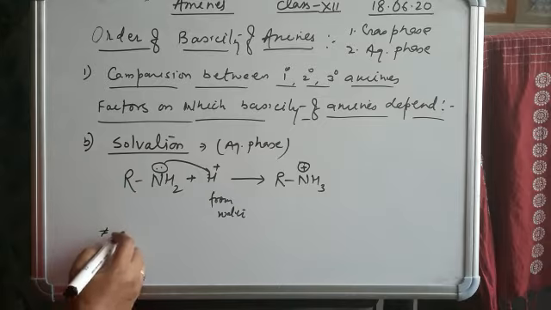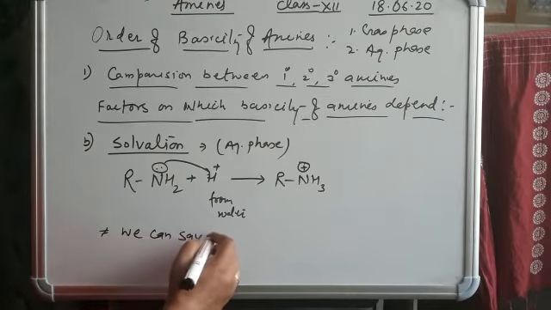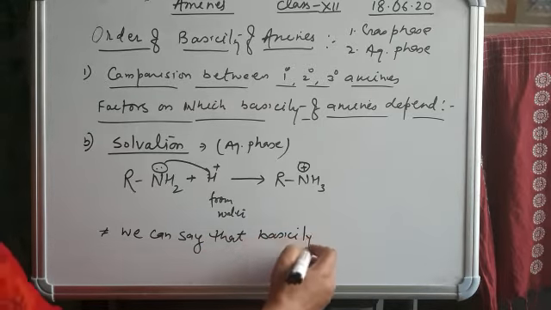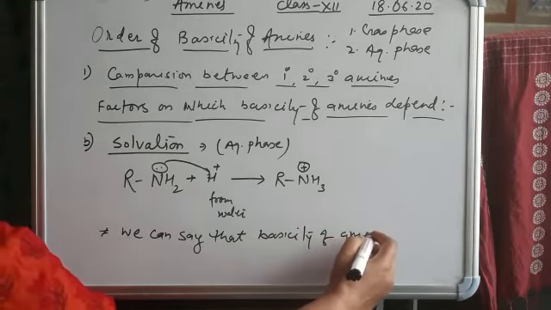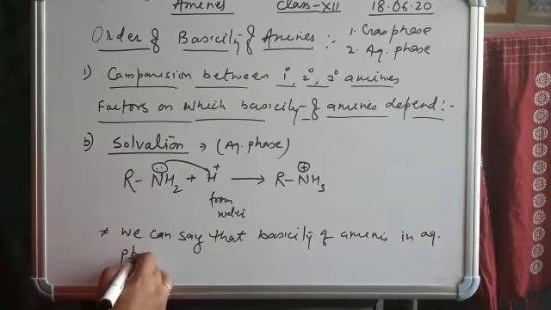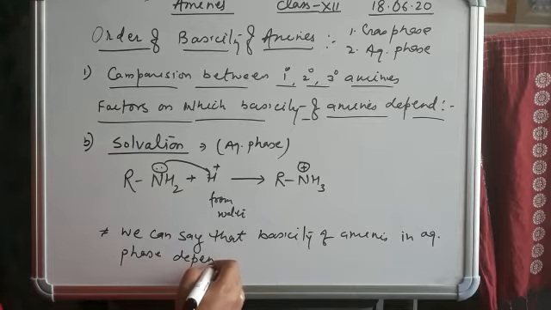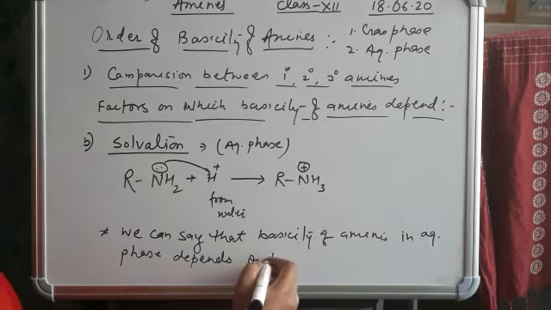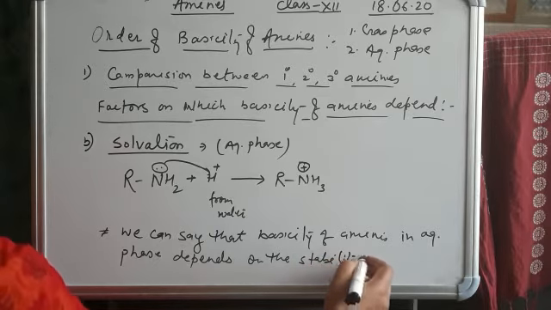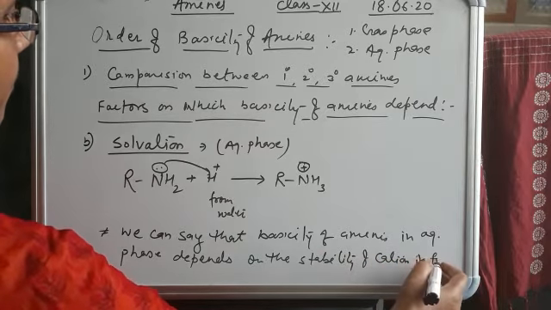We can say that the basicity of amines in aqueous phase depends on the stability of the cation it forms.